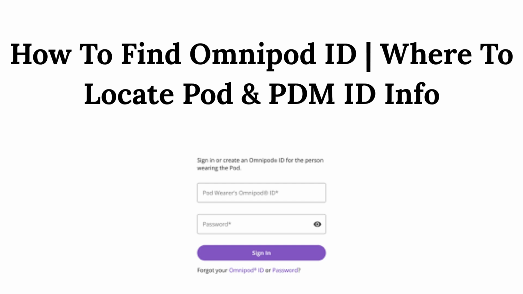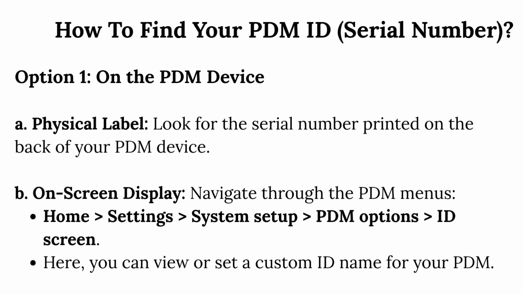How to find Omnipod ID, where to locate Pod and PDM ID info. How to find your PDM ID serial number? Option 1. On the PDM device. Physical label. Look for the serial number printed on the back of your PDM device.